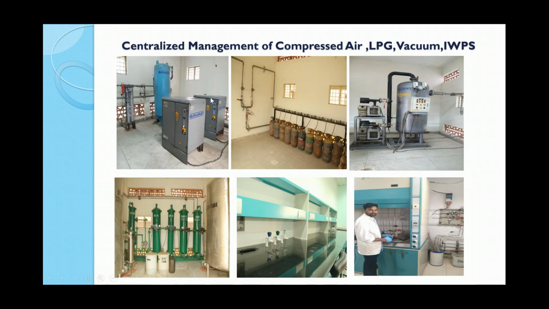So in the centralized facilities, we have compressors. All the compressors supply centralized compressed air to all the laboratory workbenches. Before going to the workbench, since this is the rainy season, there are chances of moisture, so a centralized dryer is put there. This is the workbench for the students, where compressed air is directly available.